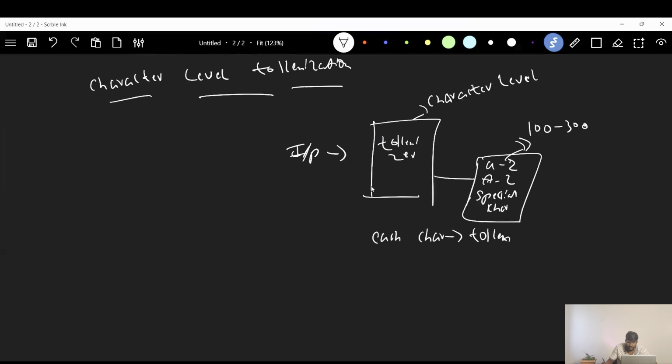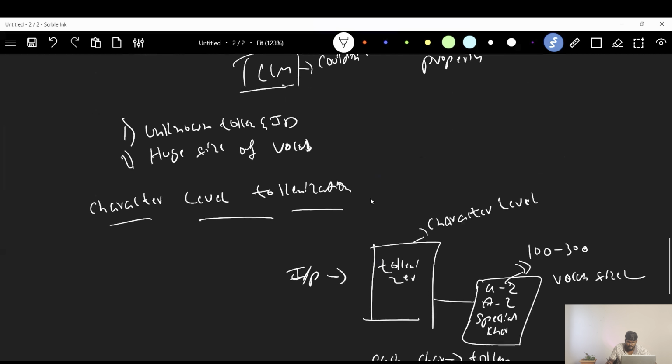The first issue, the vocab size, is solved, right? In the word level tokenizer, the vocab size is huge, but here the vocab size is not huge. It's a small vocab, right?